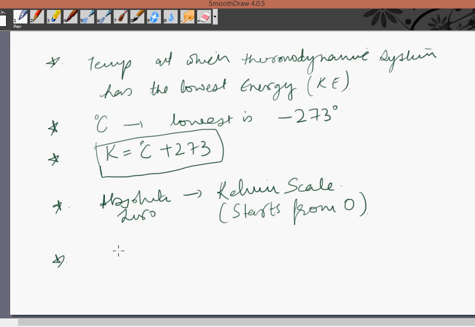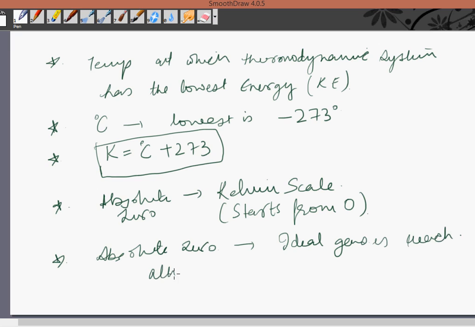We also understand that at absolute zero, only ideal gases reach, although in reality gases either convert to solid or into liquid but have not reached this temperature.